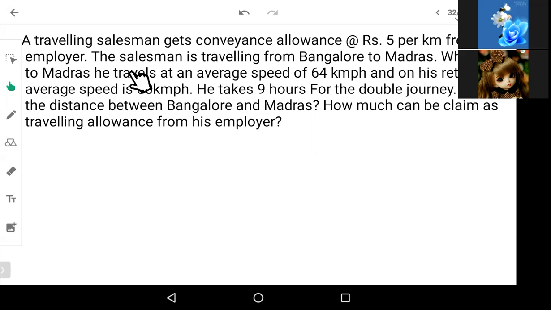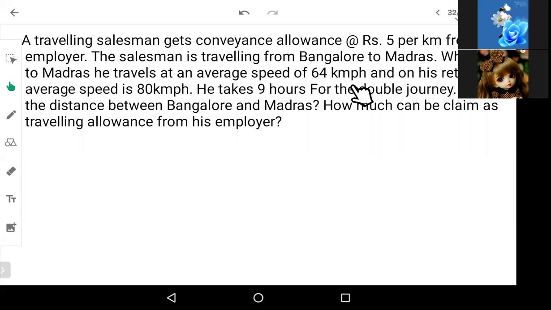And the salesman is traveling from Bangalore to Madras, Chennai. They've given the older name here. So the salesman is traveling from Bangalore to Madras. While going to Madras, he travels at an average speed of 64 kilometers per hour.